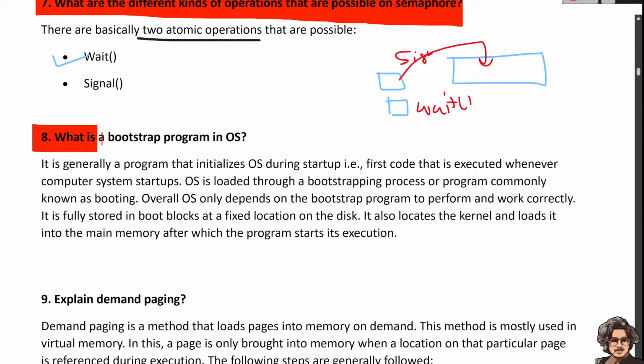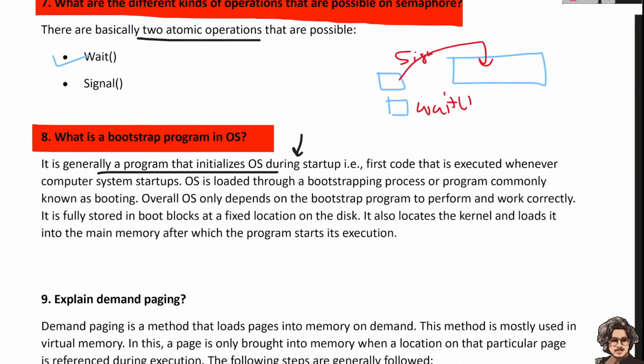Another one: what is bootstrap programming in the OS? Bootstrap programming is generally a program that initializes the OS during startup. It is a program that starts or initializes the OS during the startup time. It is the first code that is executed whenever the computer starts.